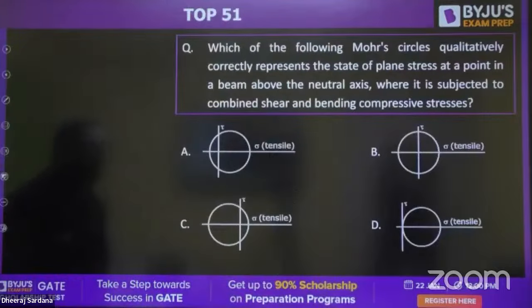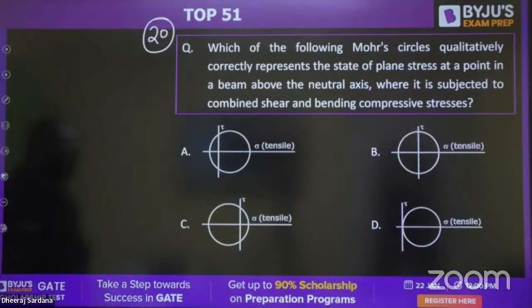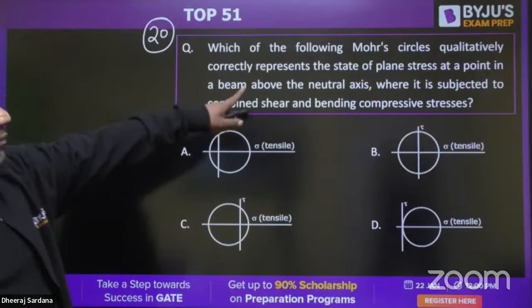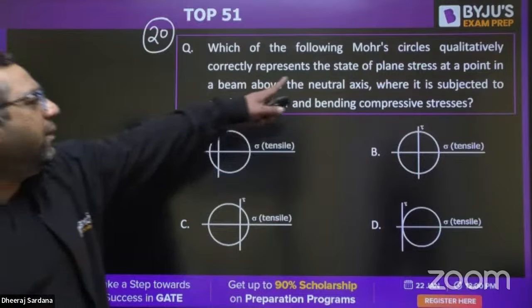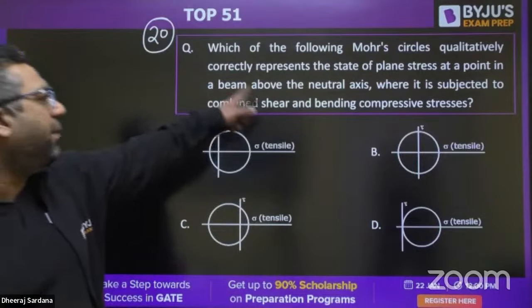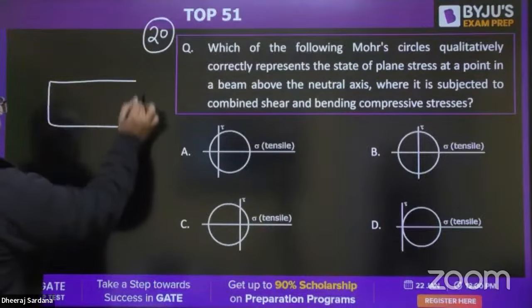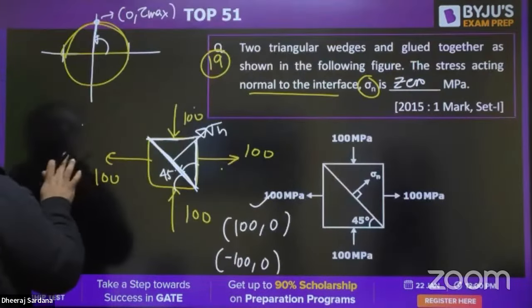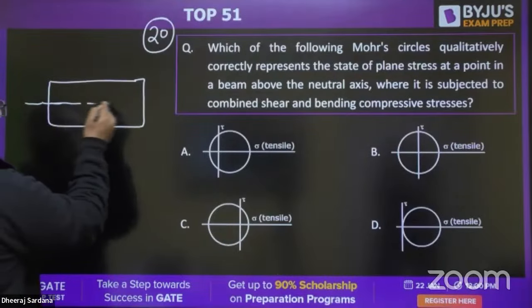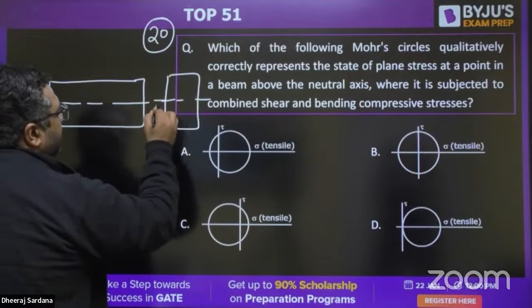Moving to question number 20, guys. Once again, we have some Mohr circles given to you. Which of the following Mohr circles qualitatively correctly represents the state of plane stress at a point in the beam above the neutral axis? So if we have a beam like this, you have this as the neutral fiber. If you make the cross section, this is going to be the neutral axis.